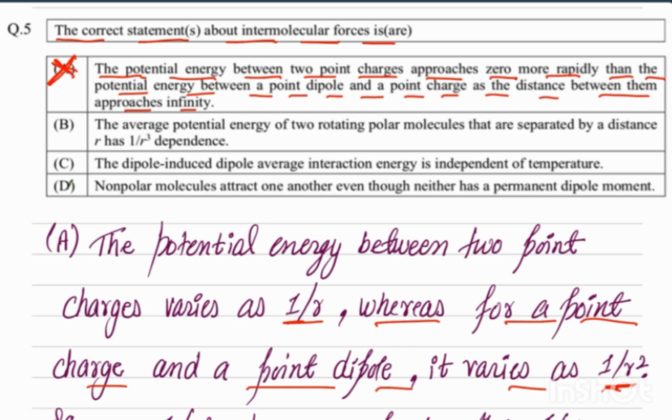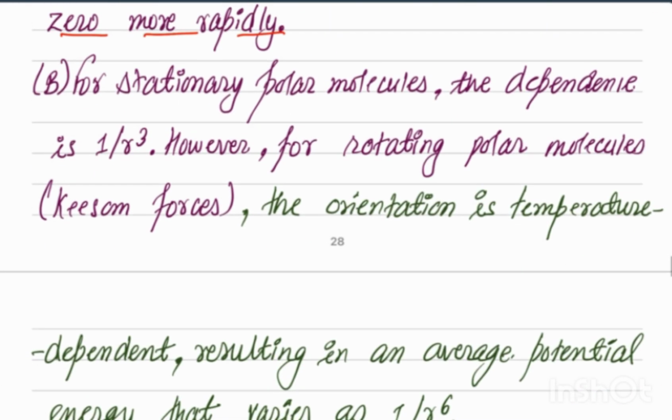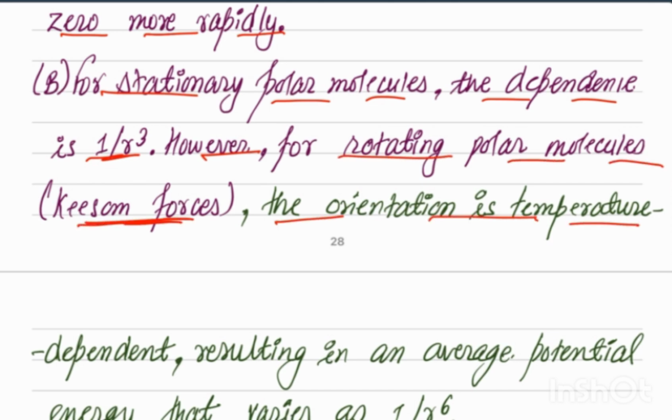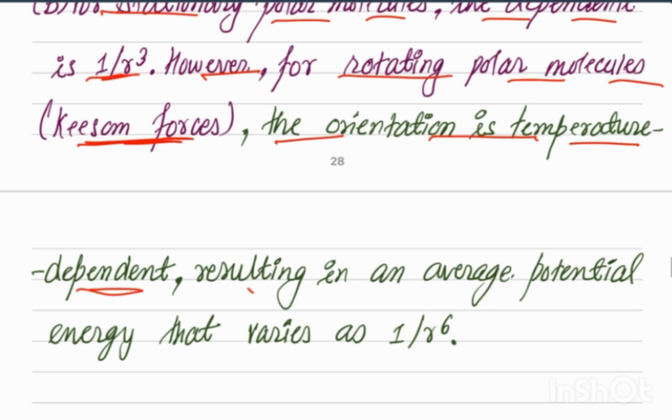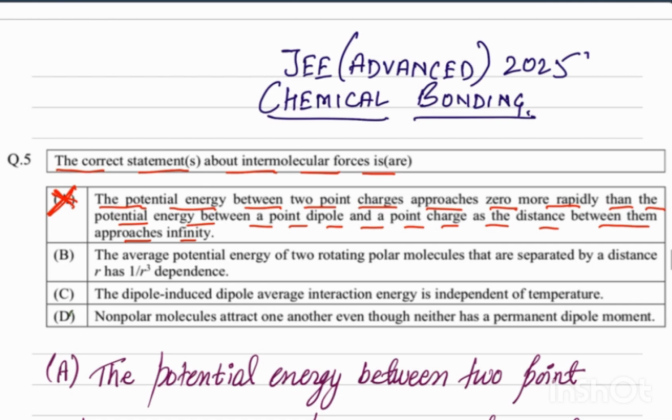And the B statement, if you see the average potential energy of the two rotating polar molecules that are separated by a distance of r has 1 by r cube dependency. For the stationary polar molecules the dependence is 1 by r^3. However, for the rotating polar molecules, Keesom forces, the orientation is temperature dependent. It depends on temperature, resulting in an average potential energy that varies as 1 by r raised to power 6. So that's why the B statement is also wrong.